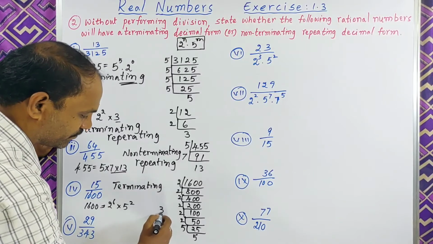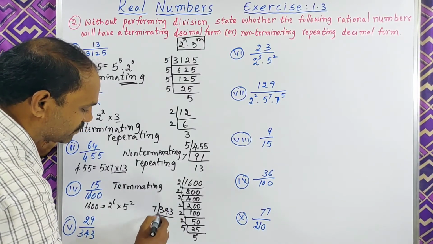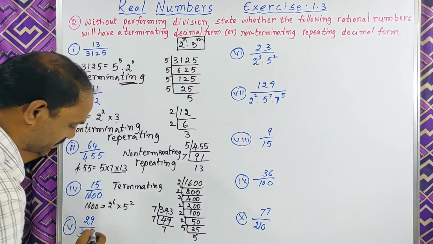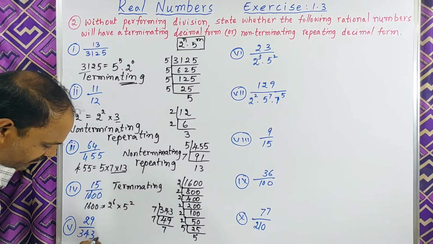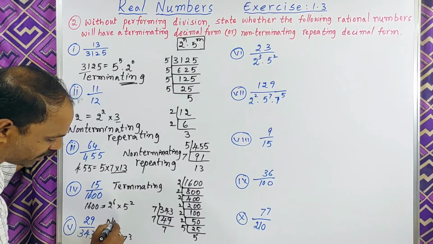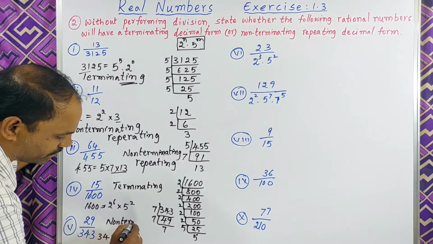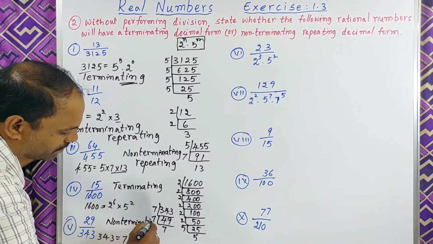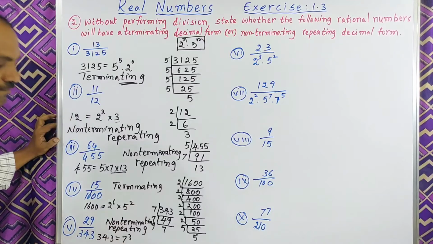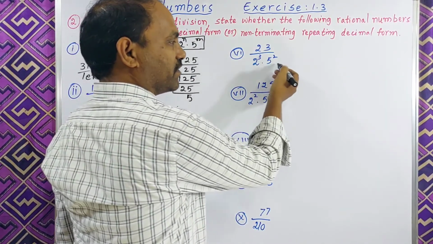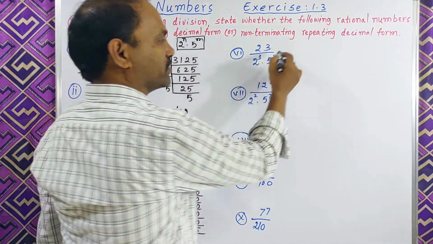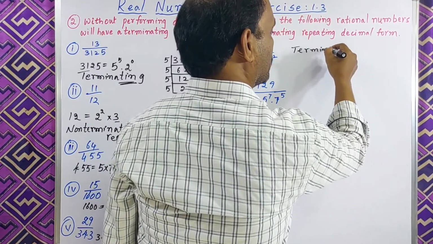Now 343. This one is divisible only by 7. So we can write this 343 as 7 cube. So this one is non-terminating and repeating. Let us check this one. Already this one is in the form we discussed, so the denominator is in the form of 2 power n into 5 power m. So this one is terminating.